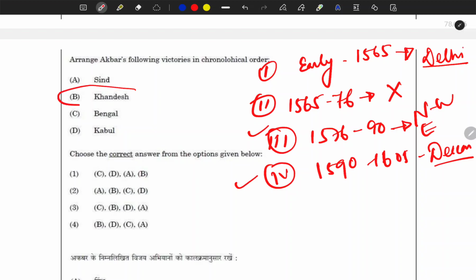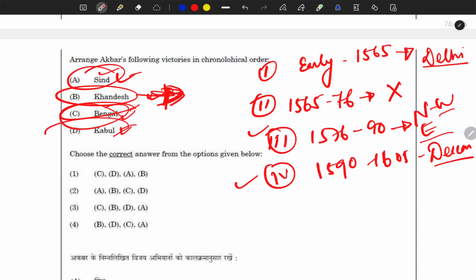See, here you can see that Khandesh clearly is from the Deccan, and the rest of the three are from this phase, northwest and east. Here you see Bengal, Sindh and Kabul. Bengal is in the east, Sindh and Kabul in the northwest. So for me, Khandesh should come at last. I am not sure about these three, but Khandesh must be at the end. Okay, so here you see this is our correct option.